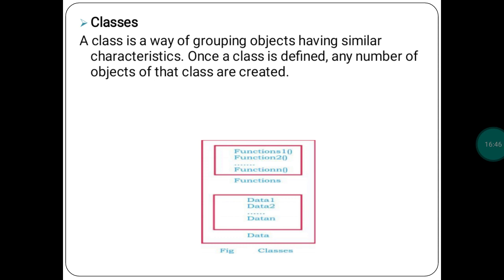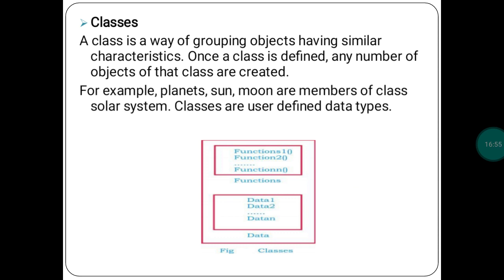For example, here you can see function 1, function 2, function n, data 1, data 2, data n. These all have similar characteristics. That is called a class. For example, planet, sun, moon are the members of a class, solar system. Solar system is the class name, and that class has the planets, sun and moon.